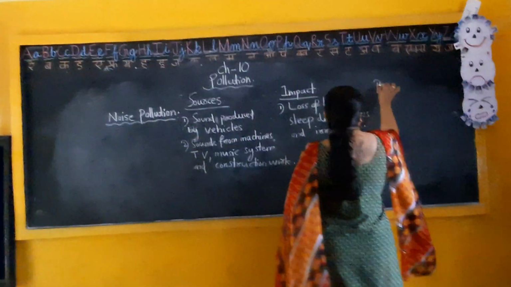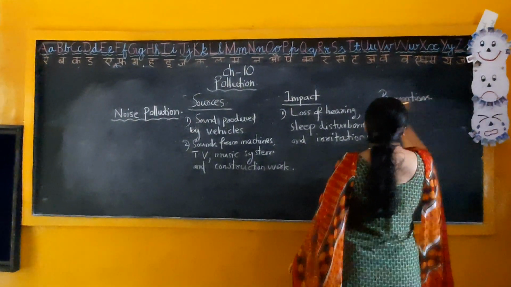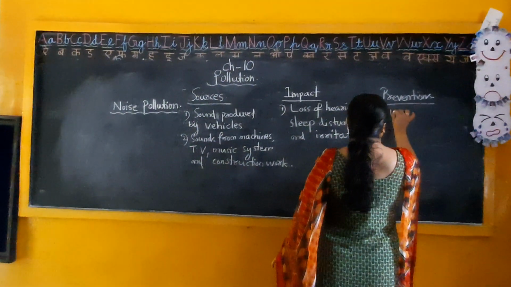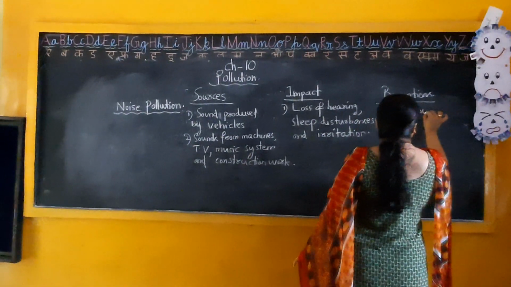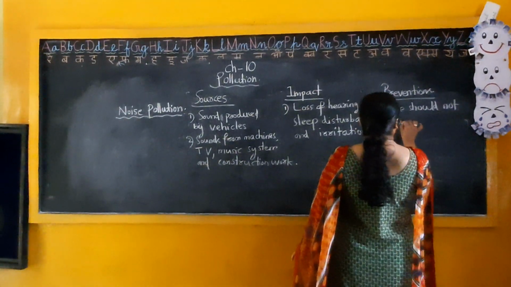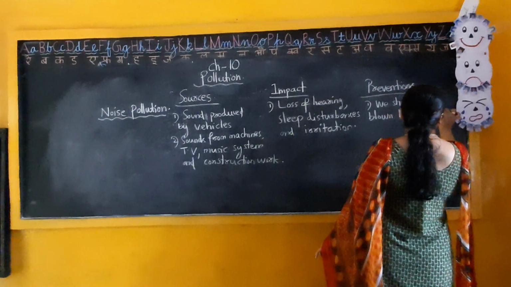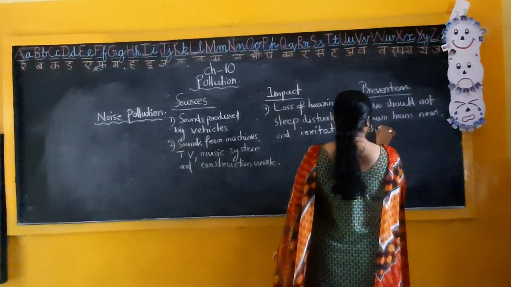So the preventive methods that are: we should not blow horns near schools and hospitals.